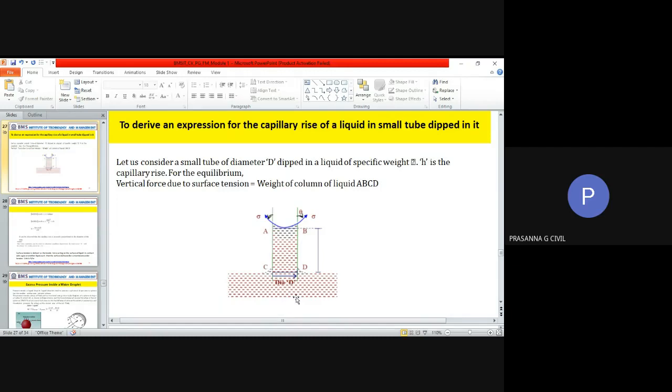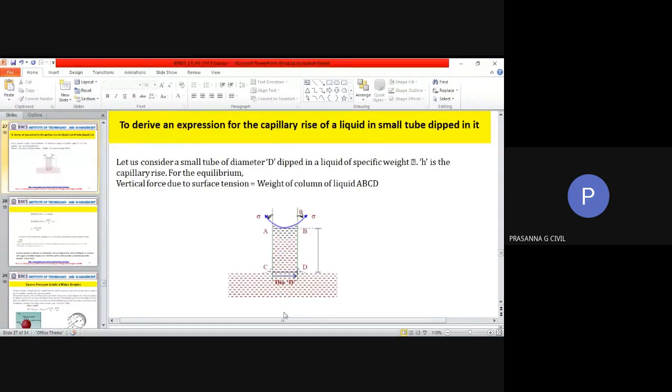So keep in mind, the weight of the liquid is pi d square by 4 into h into density, that is rho into g. And rho into g is nothing but your specific weight, which we used to write as gamma. Either way they will write that.